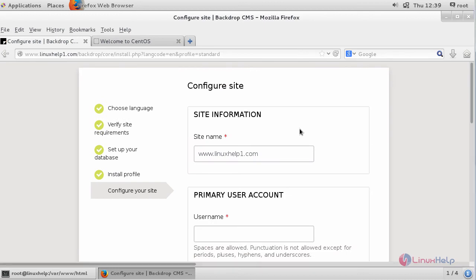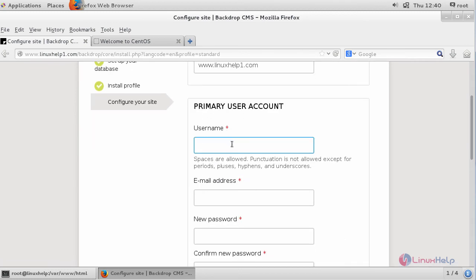Once it is completed, configure your site settings. Provide your site name followed by your admin credentials. Create an admin password.